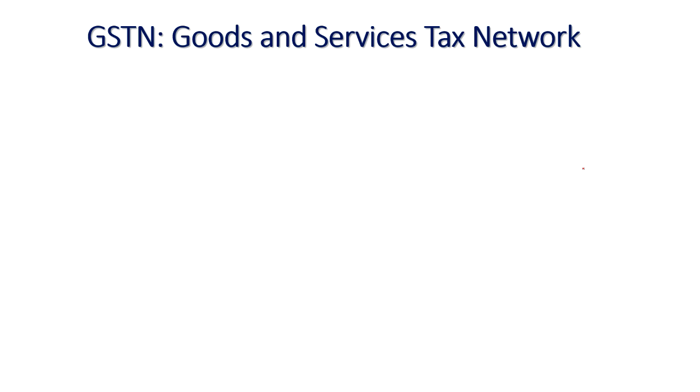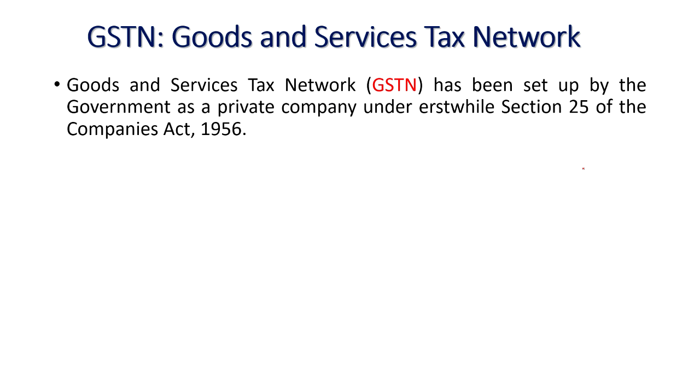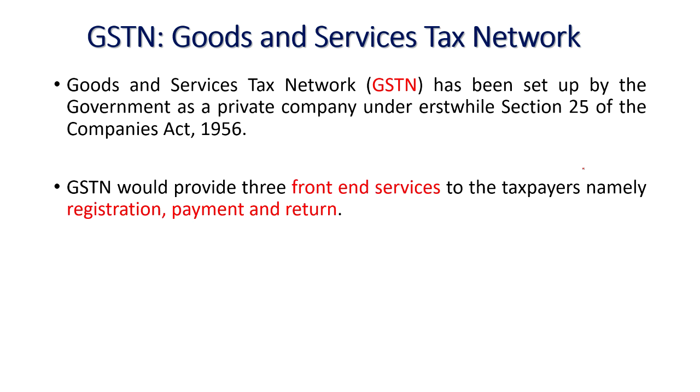Now coming to GSTN, already we have seen GSTIN, that is the identification number, a 15-digit one, including the PAN number in it. Now GSTN means the Goods and Services Tax Network. To operate, it has been set up by the government as a private company under erstwhile Section 25 of the Companies Act 1956. GSTN, what is the role of GSTN?